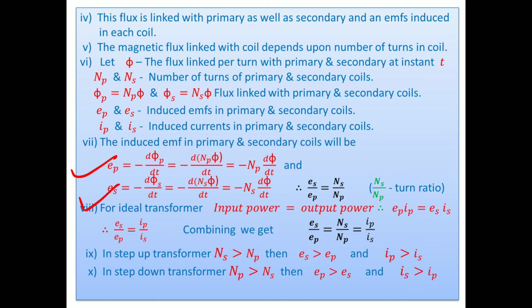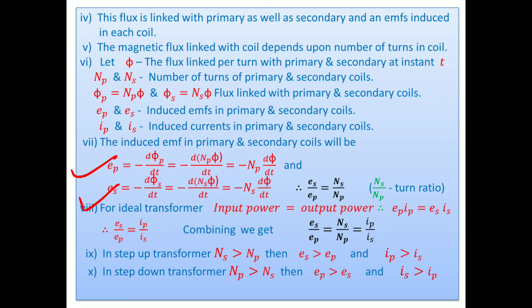Suppose we consider in the primary fewer turns are there, in the secondary more turns are there. Then what happens? In the secondary more EMF is induced, meaning voltage goes on increasing. That means there is a step up transformer. But the other way is also there. Suppose the primary number of turns is more and the secondary number of turns is less. Then less EMF is induced, and we can say there is a step down transformer. I'll discuss later.